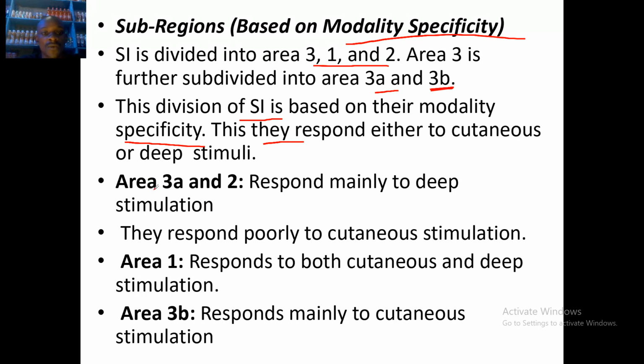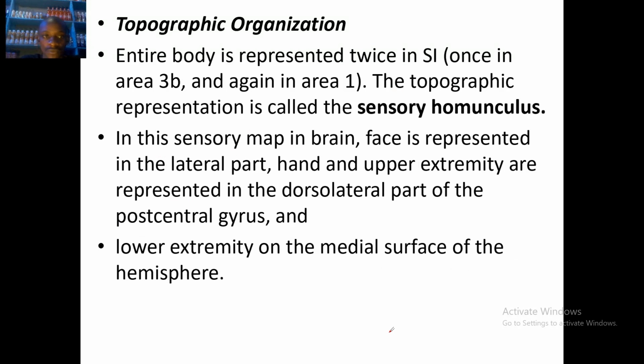Area 3A and 2 respond mainly to deep stimulation. They respond poorly to cutaneous stimulation. How about area 1? They respond to both cutaneous and deep stimulation. How about area 3B? They respond mainly to cutaneous stimulation.